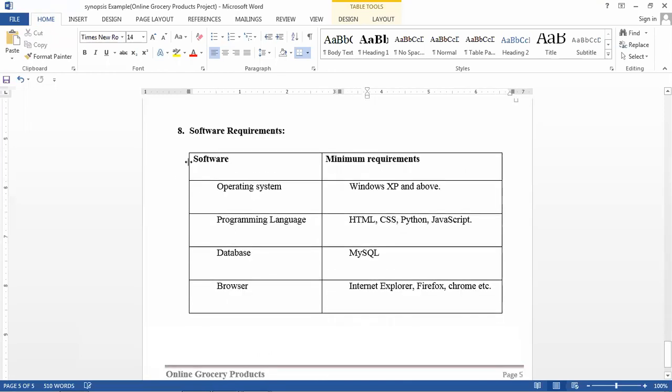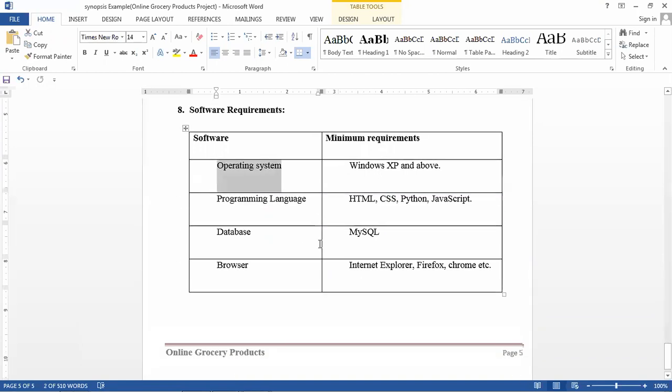Next, software: what software is required to run this particular online application? That is the operating system. It will run on Windows XP, Android, and Windows above that, meaning Windows 7, Windows 8, Windows 10. Any Windows, it will run this particular project.